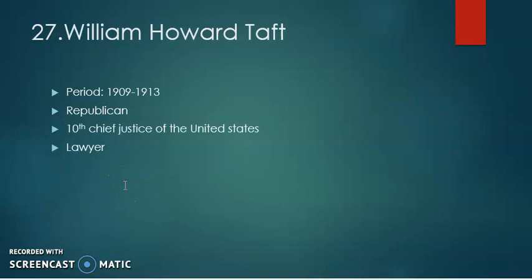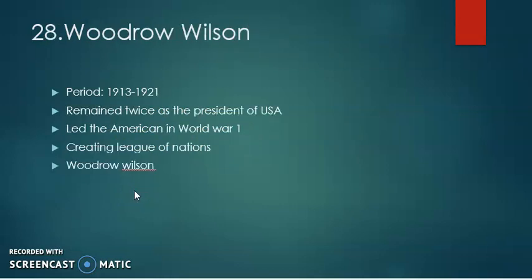And the 27th president of USA is William Howard Taft, and he ruled USA from 1909 to 1913. He was a Republican, and he was the 10th Chief Justice of the United States, and before he was a lawyer too. Woodrow Wilson was the 28th president of USA, and he ruled the country from 1913 to 1921.